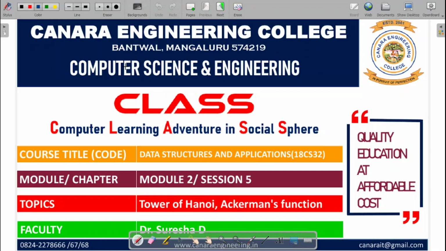Dear students, let us continue learning the course Data Structures and Applications. We are in the fifth session of module 2. The topics covered under this session are examples of recursion, that is the Tower of Hanoi and the Ackermann function. Myself, Dr. Suresh Adi, from the Department of Computer Science and Engineering, Canara Engineering College, Bantwal, Mangalore.